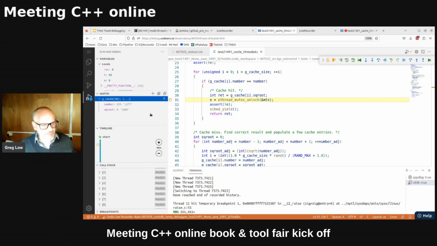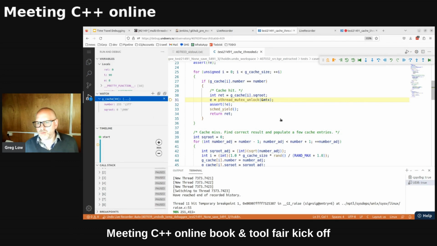So this is like a bad day at the office, right? My cache contains bad data. I need to know how that came to be. How did that happen? I don't know whether that was another thread. Is it a pointer error? Is it a logic error? All I know is something stomped on my data structure and gave me bad data.